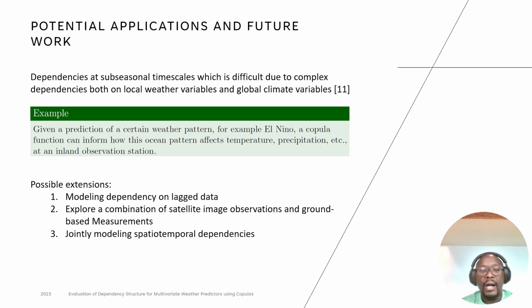We believe that our work can contribute to enhancing the existing weather prediction models, and in particular, understanding the dependencies at subseasonal timescales, which are difficult due to the complex dependencies on both the local weather variables and also the global weather level. So, for example, given a prediction of a certain weather pattern, for example, an El Nino event, a copula function can inform how this particular ocean pattern affects maybe temperature, precipitation, or even something like cloud cover at a certain observation station.